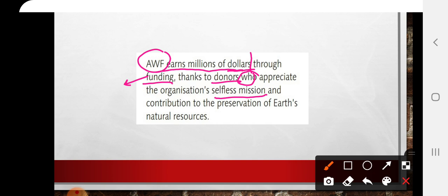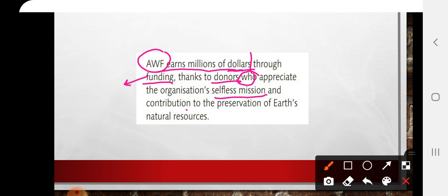For example, they are not doing this for themselves. They are doing these actions or activities for the wildlife, for the people of Africa, to conserve the nature in Africa, not for the organization itself.